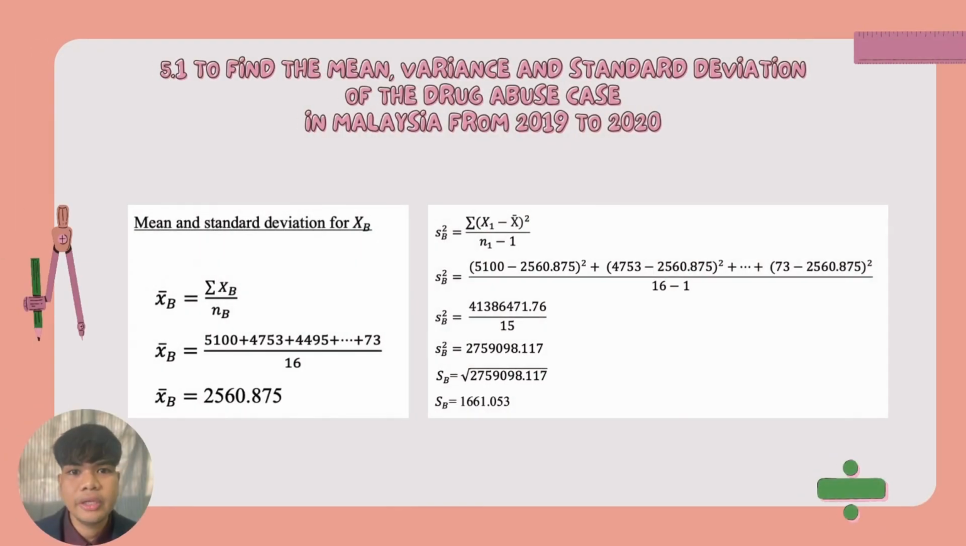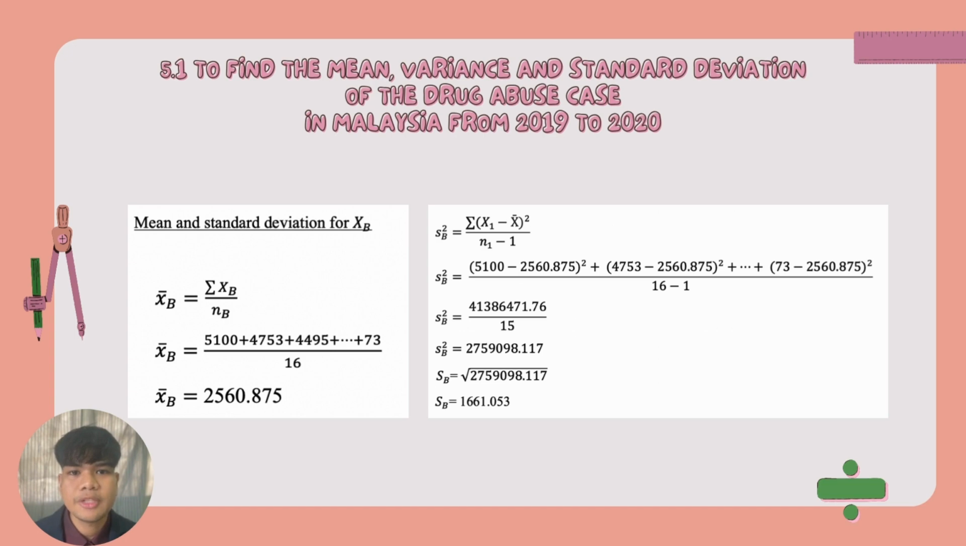Now we are going to find the mean, variance and standard deviation for drug abuse cases in 2020. As we know, the formula for the mean is X bar equals summation of X over N, and we get the answer: 2560.875 for our mean for drug abuse cases in 2020.